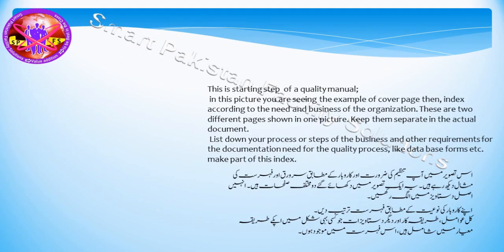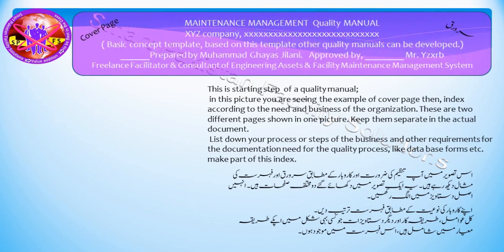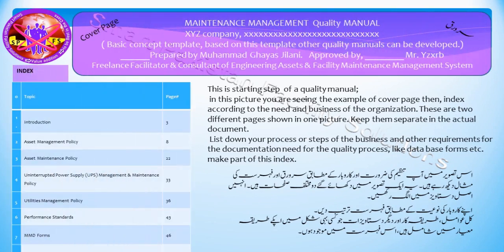In this picture you are seeing an example of a cover page, then an index according to the need and business of the organization. These are two different pages shown in one picture. Keep them separate in the actual document. List down your processes or steps of the business and other requirements for the documentation needed for the quality process, like database forms etc. Make them part of this index.